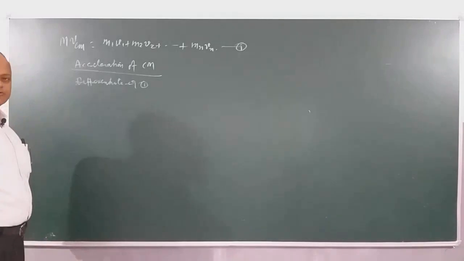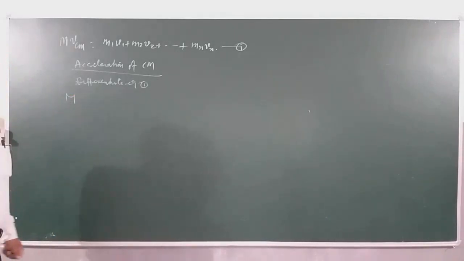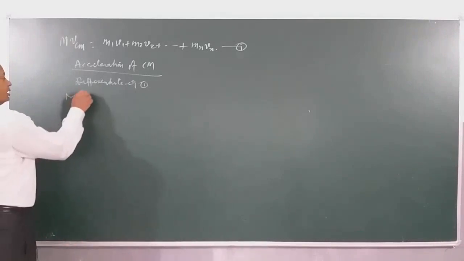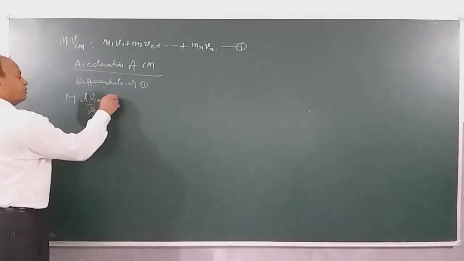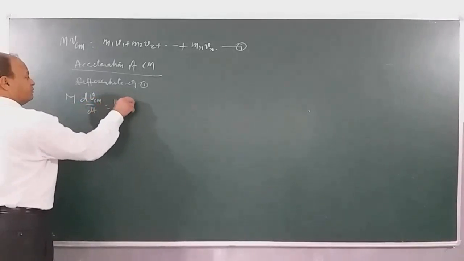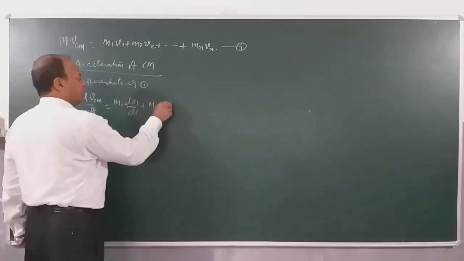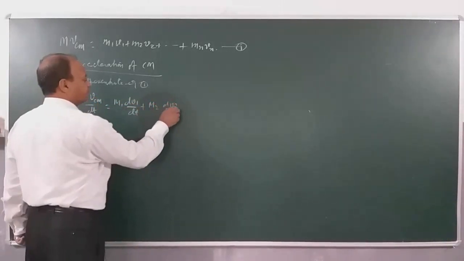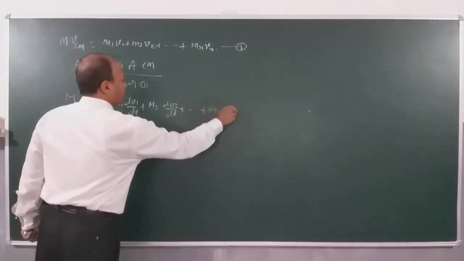If you differentiate equation 1, then capital M, remember capital M is the total mass, times derivative of velocity of center of mass with respect to time will be m1 into dv1 dt plus m2 into dv2 dt, and lastly mn into dvn dt.